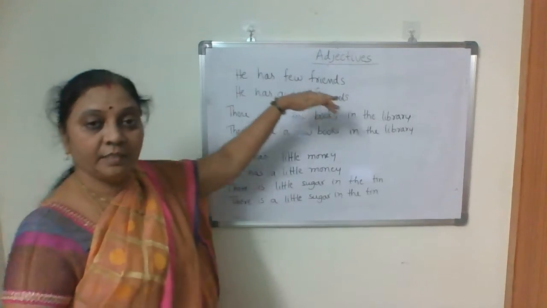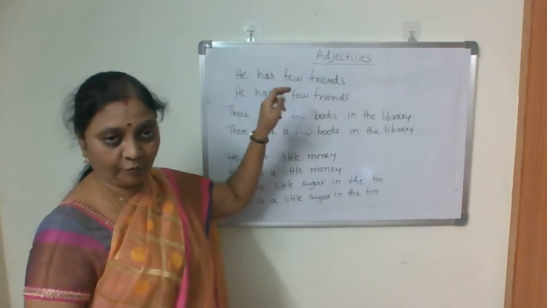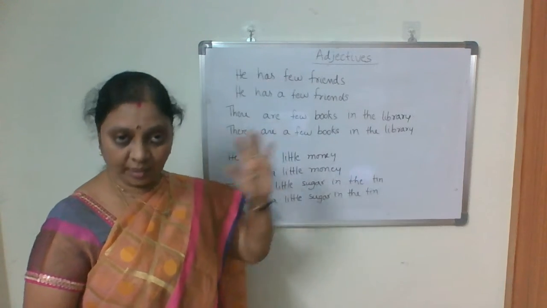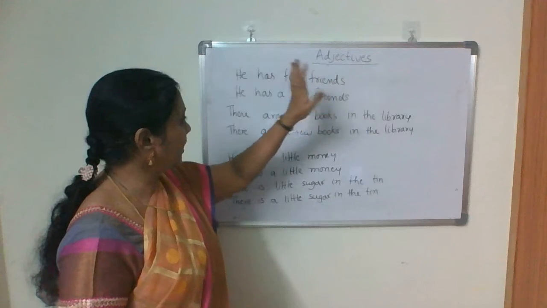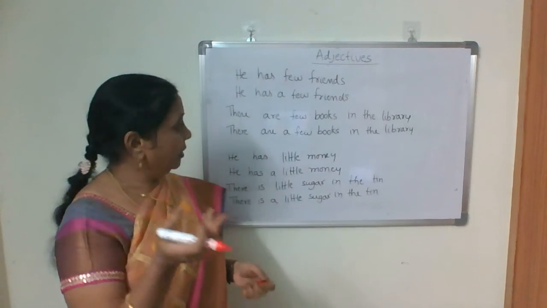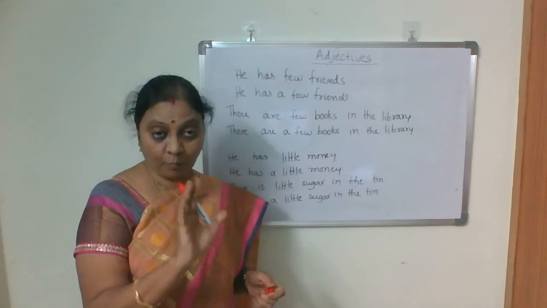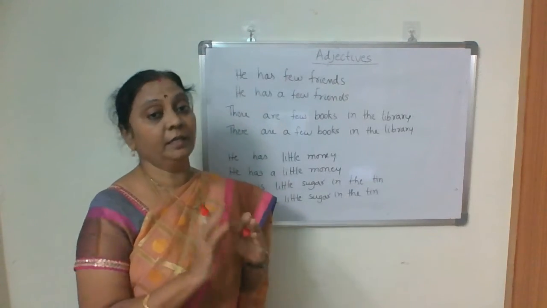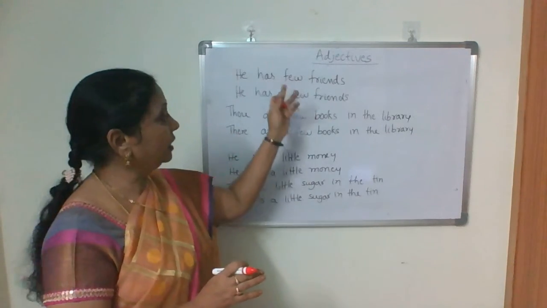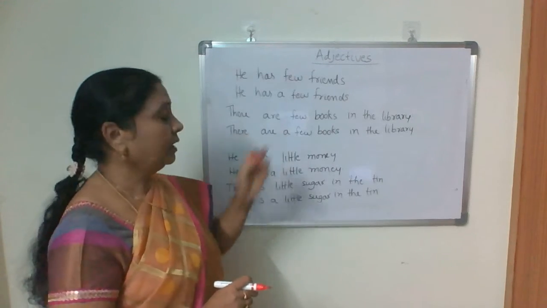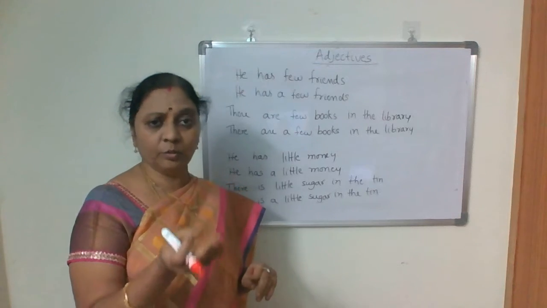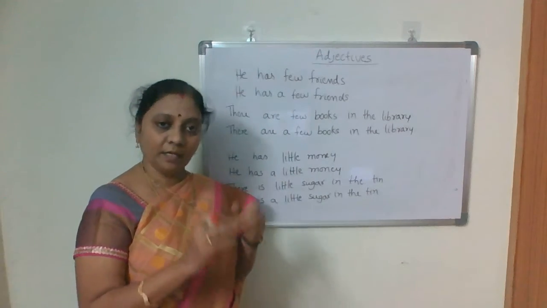So look at these examples, few and a few. Few conveys an almost negative meaning, like not any. He has few friends means he may have one or two friends whom he doesn't meet regularly, doesn't call, and is not in touch with. But he has a few friends means he has two or three friends with whom he is in touch.